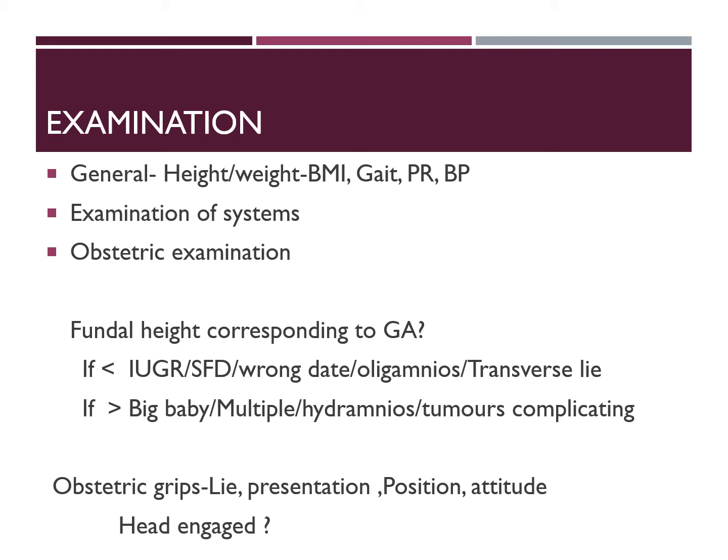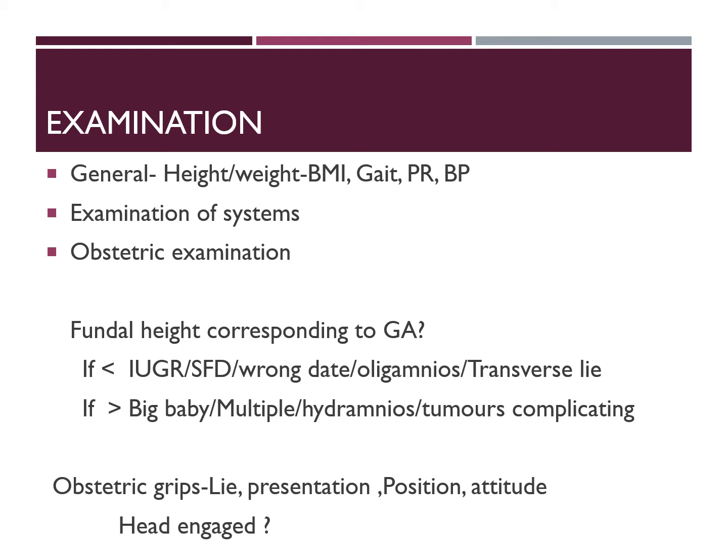Now coming to the attitude, the second pelvic grip will tell you the attitude of the fetus, and it will also tell you whether the head is engaged or not. It will also confirm the findings of the first pelvic grip. In the second pelvic grip, you are looking for the position of the occiput and the sinciput. And remember, the occiput is always on the side of the back.